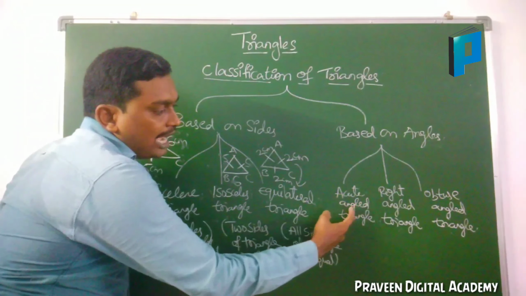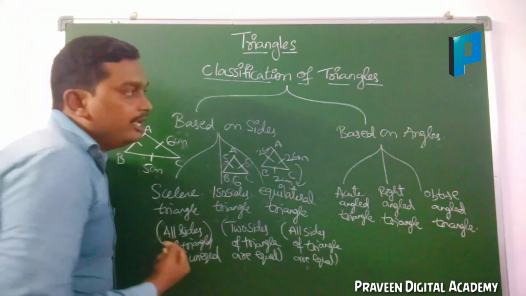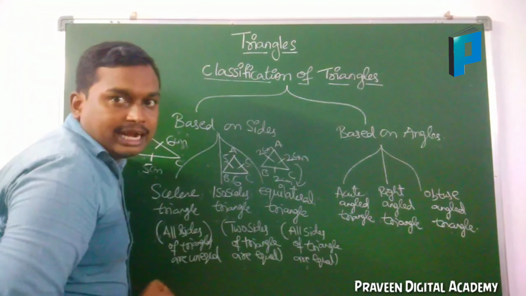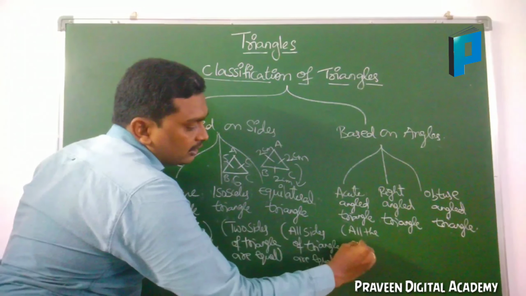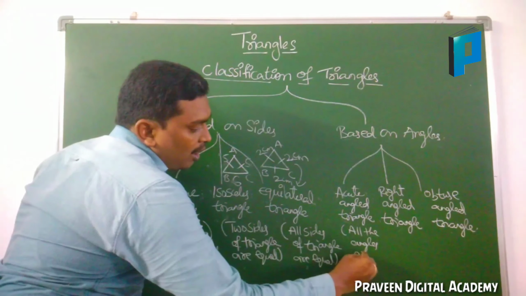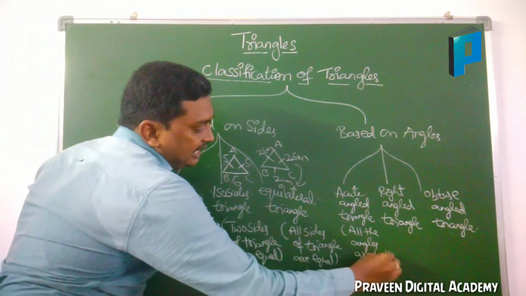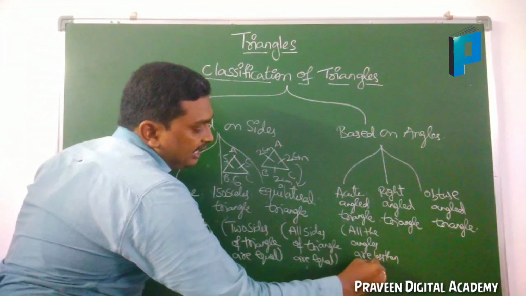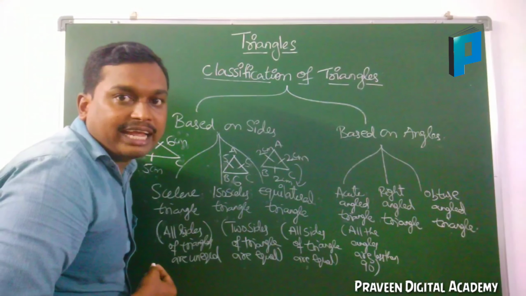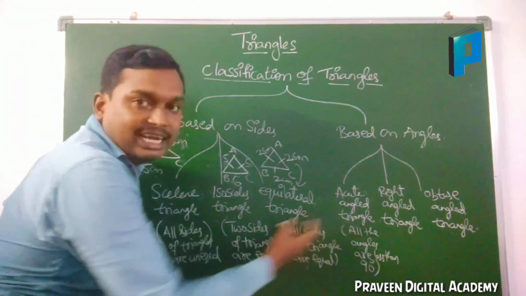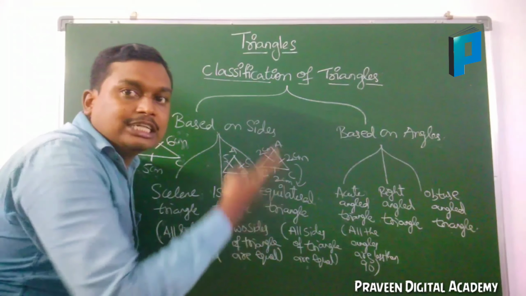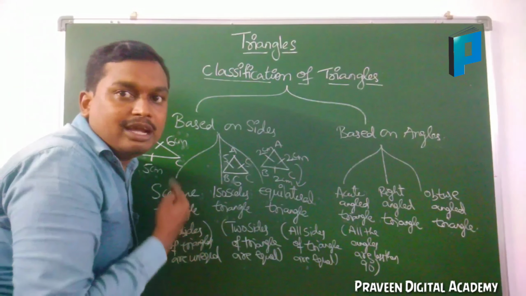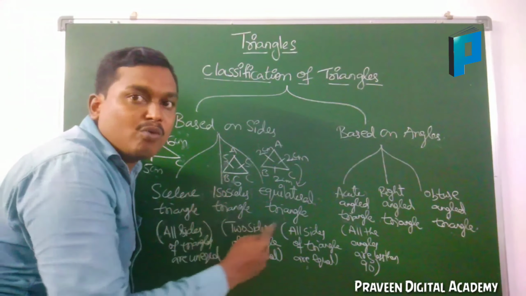Now let us go for the acute angled triangle. Here, what is an acute angled triangle? Here, all the angles are less than 90 degrees, then such type of triangle is known as an acute angled triangle. All the angles should be less than 90 degrees, but the sum of all angles should again be 180. Always the sum of all the angles of a triangle is 180.